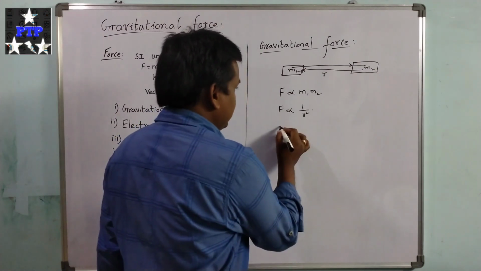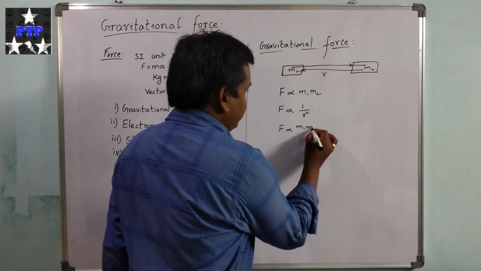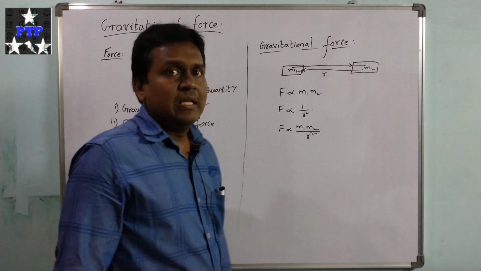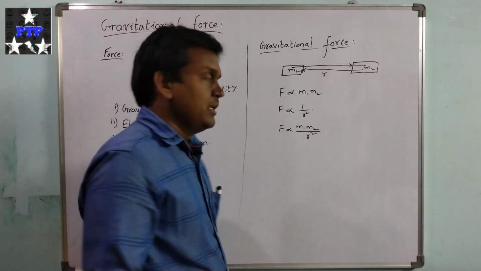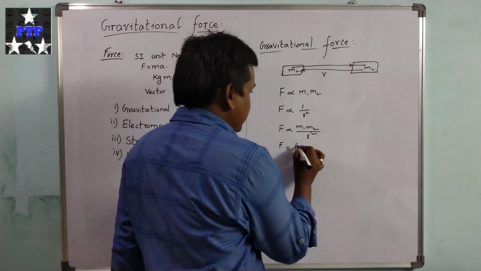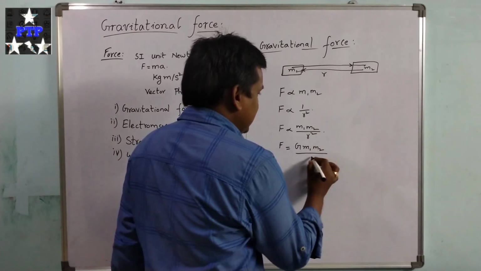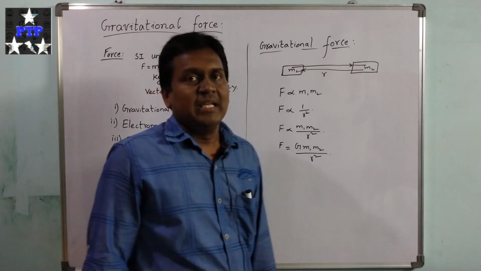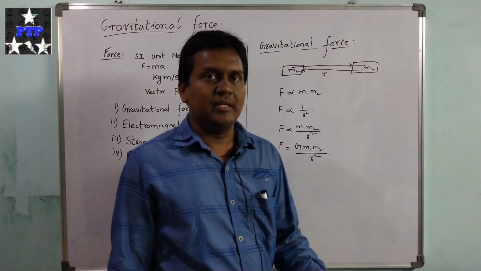So by these two we can write F is proportional to m1 m2 by r square. To make it equal, we use the proportionality constant and write F equal to G m1 m2 by r square. Here capital G is called universal gravitational constant.